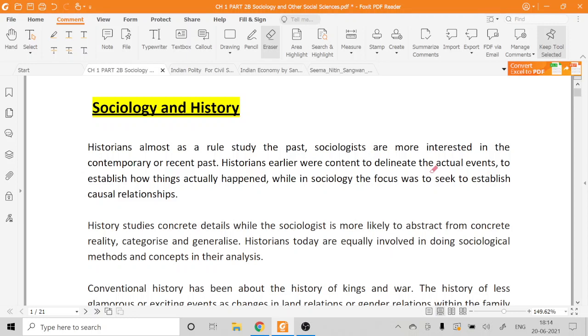Secondly, we talked about the widening of the scope of the subject from different time perspectives. We discussed the initial phase of the evolution of sociology, where we talked about the founding fathers like Auguste Comte and his contribution to sociology. Then we talked about Emile Durkheim and so on.